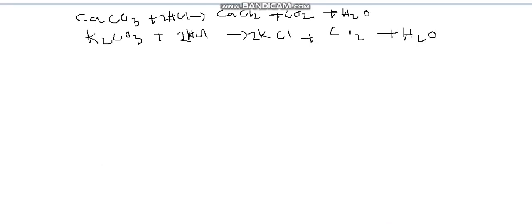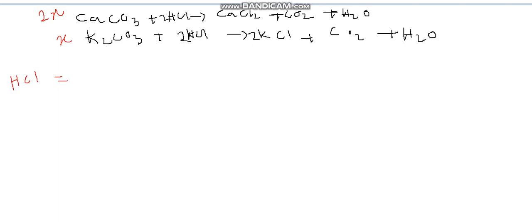Okay, first we'll write the reaction of calcium carbonate and potassium carbonate with HCl. So this is the balanced reaction. Now calcium carbonate to potassium carbonate, they are in the ratio 2:1. So if I have 2x mole of calcium carbonate, I am having how much? X mole of potassium carbonate, because they are in the 2:1 ratio. Now we'll find the total HCl first.